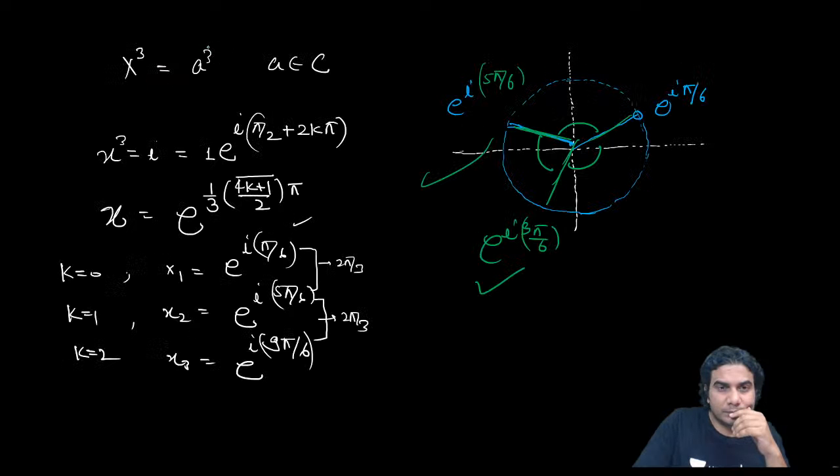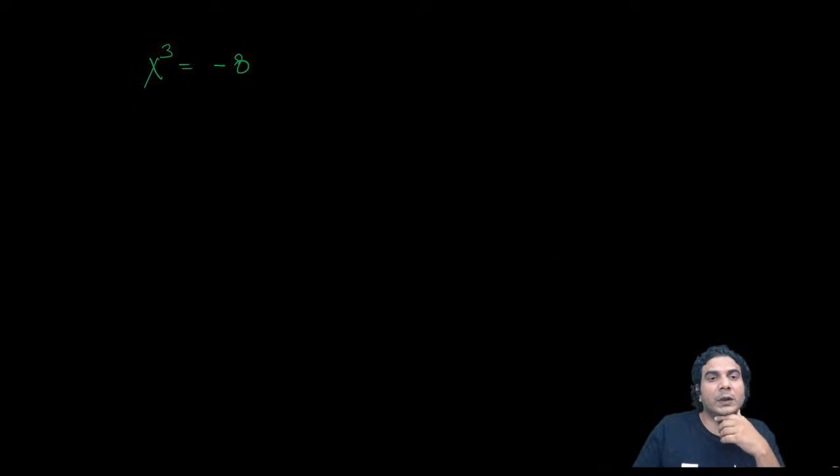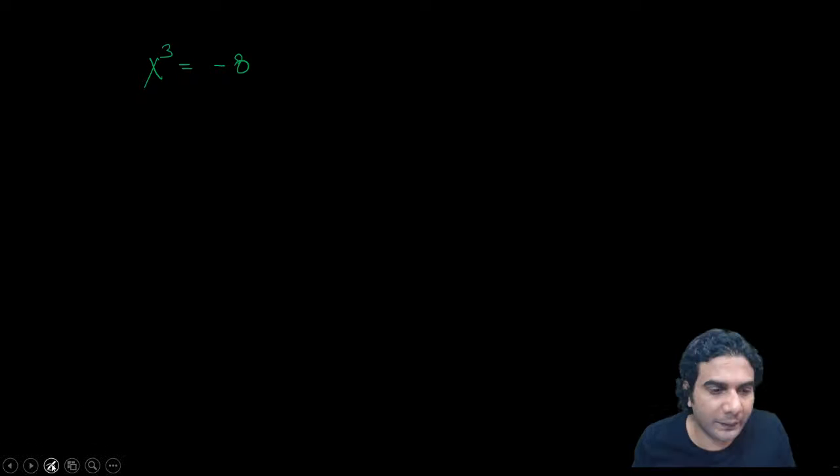Okay, now you solve this last equation. No, wait, I'm sorry. This you can write: x cube is equal to iota.